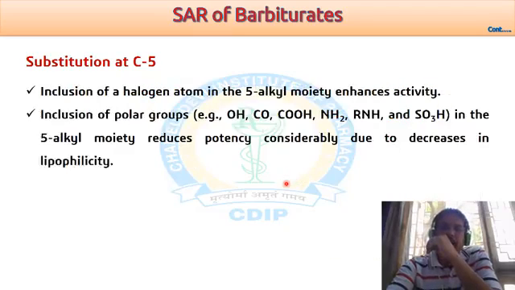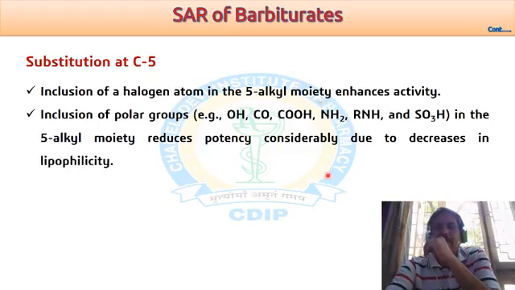Then again there are possibilities that in this alkyl or aryl group we can incorporate different groups or moieties to replace the hydrogen by means of halogens, or by means of hydroxy, carboxylic, amino type of systems. So inclusion of a halogen atom in the 5 alkyl moiety enhances the activity.